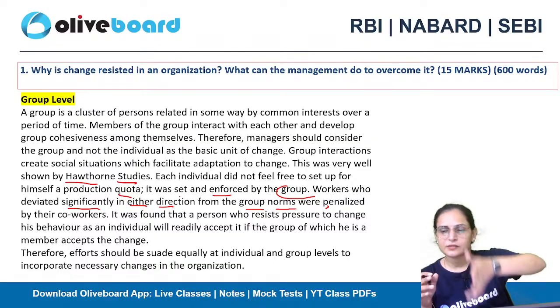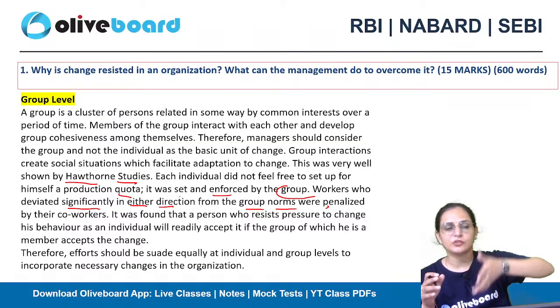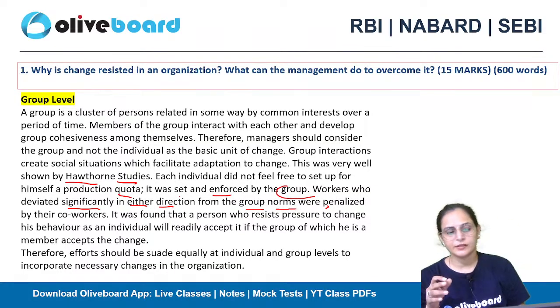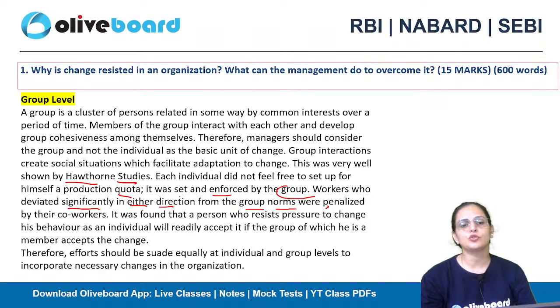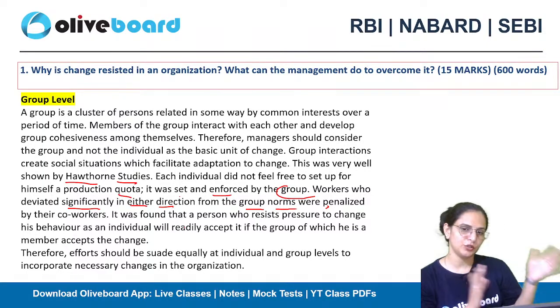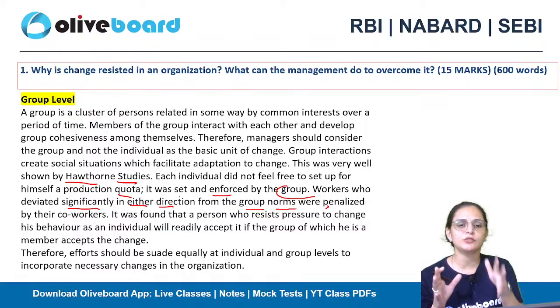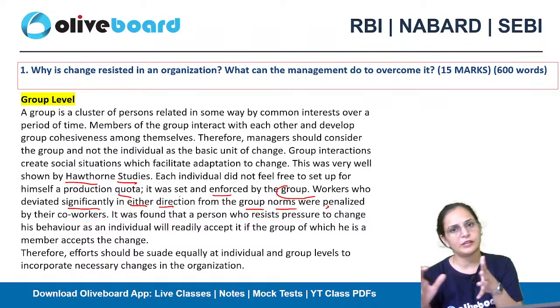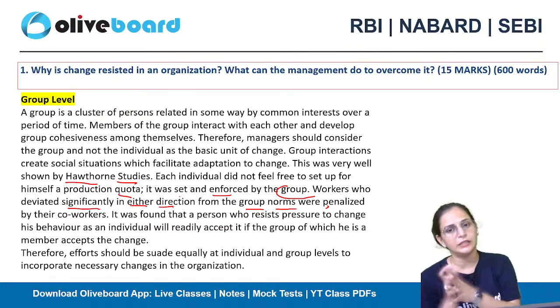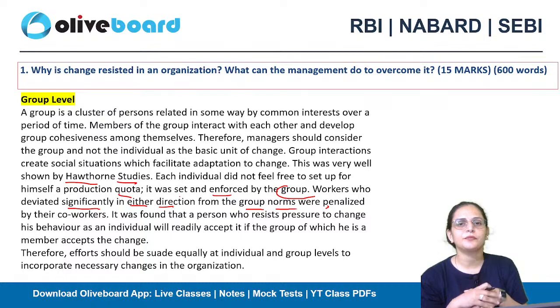So that is another strategy of the manager to overcome resistance to a change. Therefore, efforts should be weighted equally at the individual and the group level so that the necessary changes in the organization will be incorporated easily. So these are the different ways to overcome the resistance at different levels.